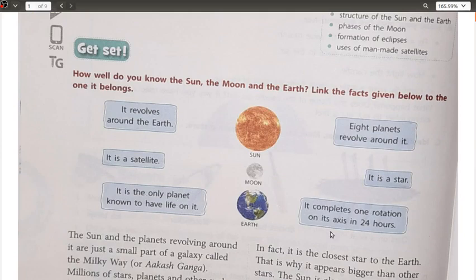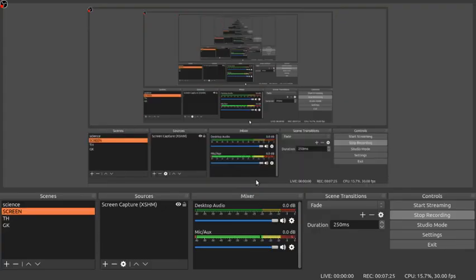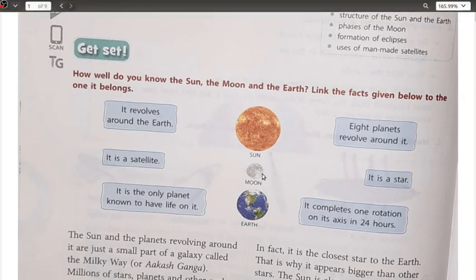And the next one, it completes one rotation on its axis in 24 hours, and just because of this one complete rotation in 24 hours, we are able to have day and night, that is 12 hours of day and 12 hours of night. Okay, so let us go to the next part.